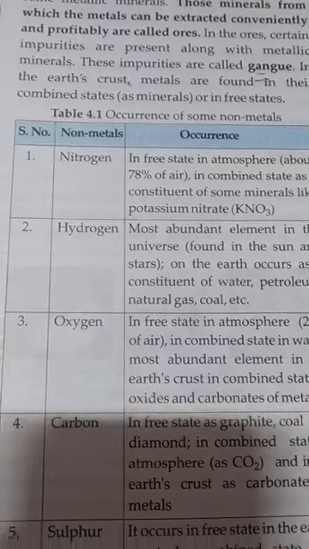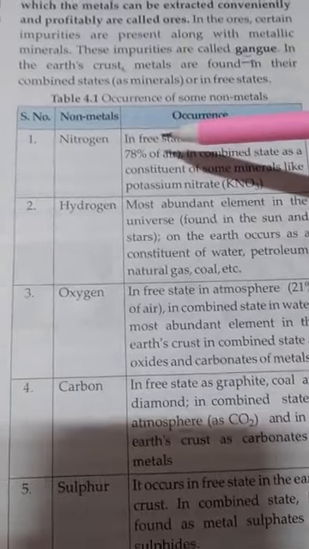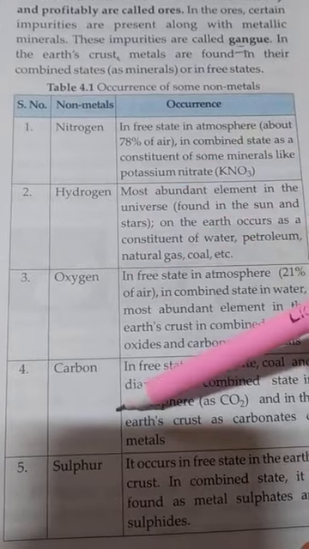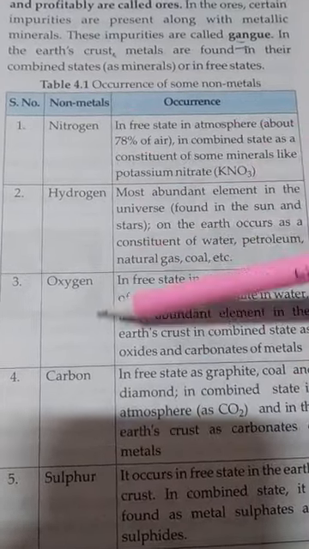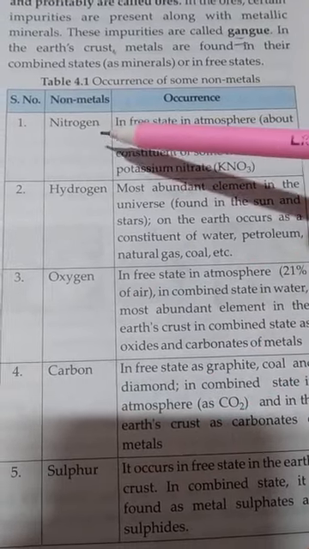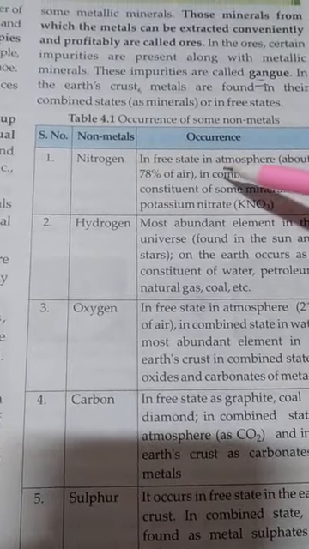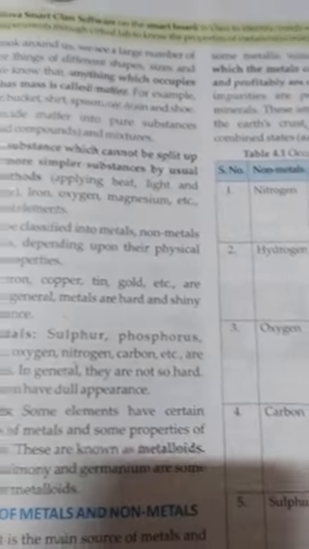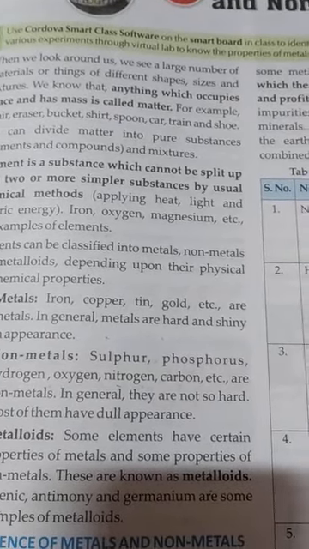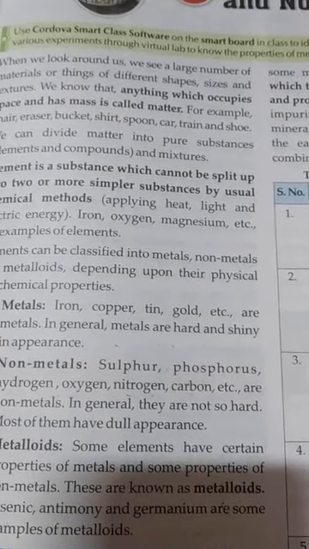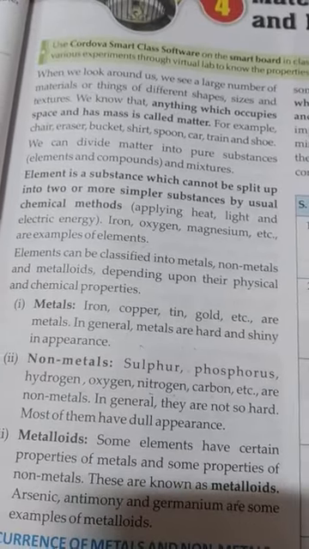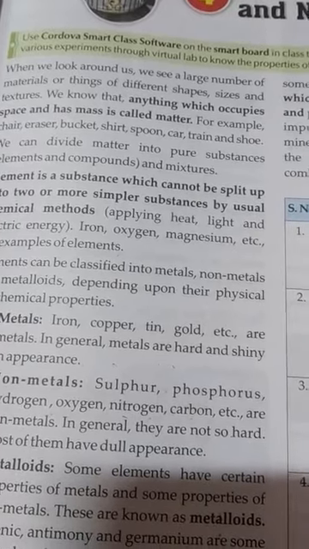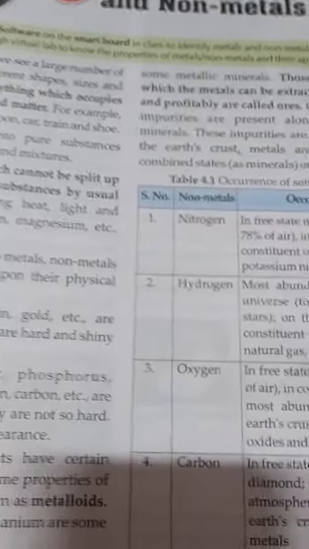In your table the occurrence of some non-metals is also given: nitrogen, hydrogen, oxygen, carbon, sulfur. From where we get these, read this table yourself. Tomorrow we will do the next topic. Up to this topic you have to learn about metals, non-metals and metalloids: what they are, their properties, and examples also. Clear? Okay, thank you.